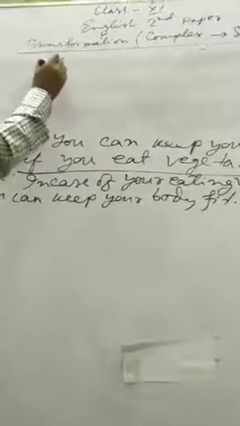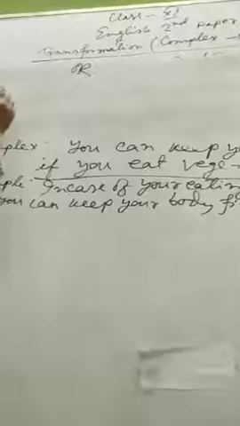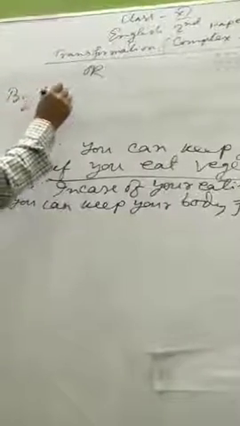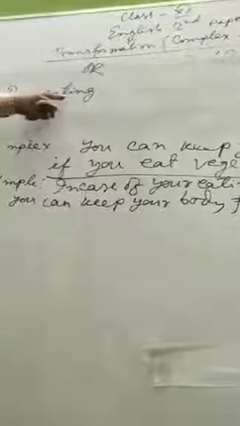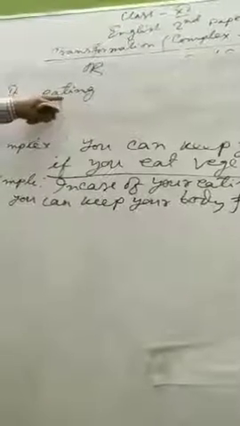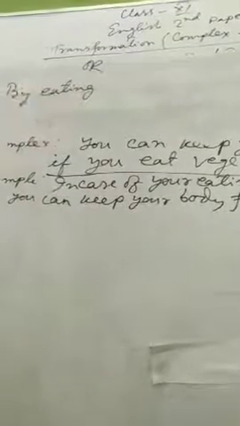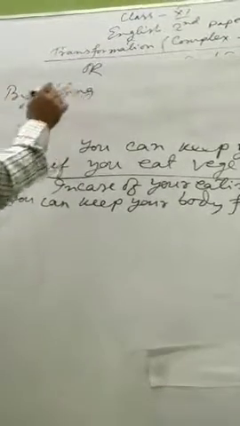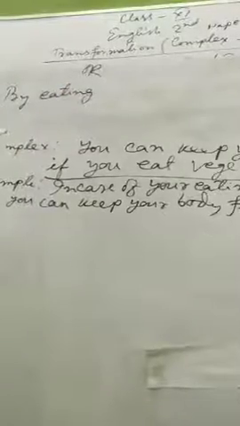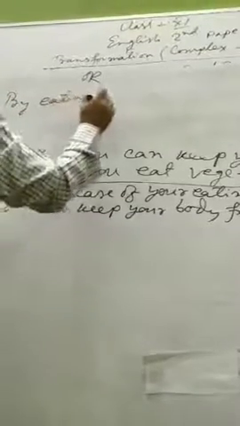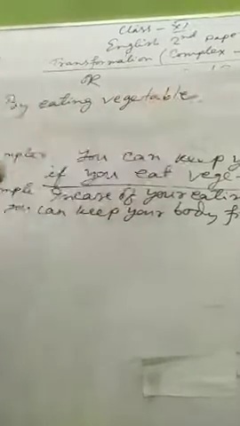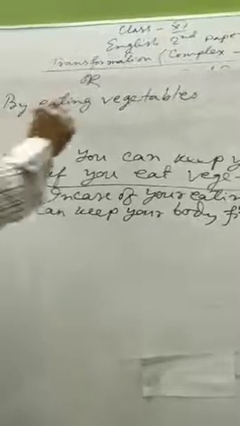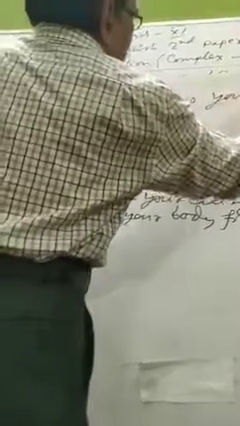You can also write this sentence in another way, that is, by eating vegetables. Eat is the base form of the verb; ing has been added to the base form, eating. That's why we call it gerund, because a gerund does the function of a noun. By eating vegetables, you can keep your body fit.